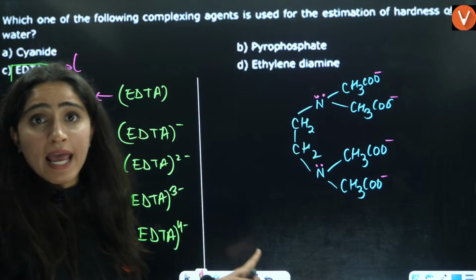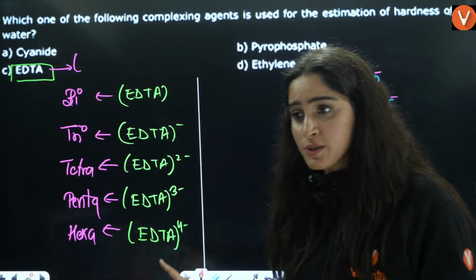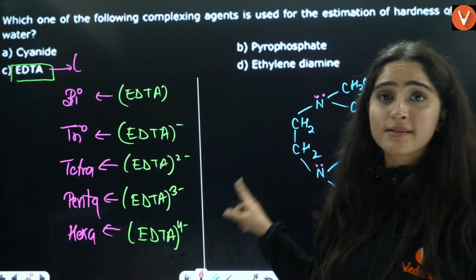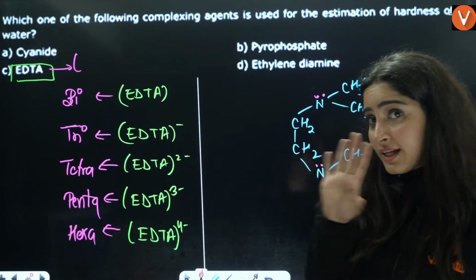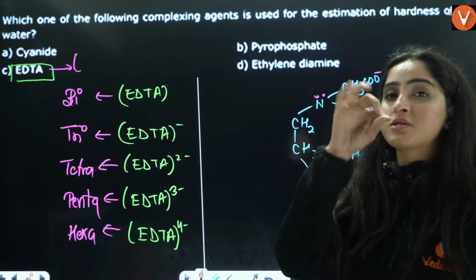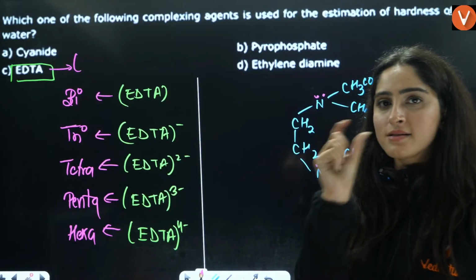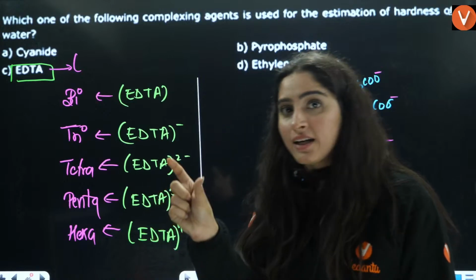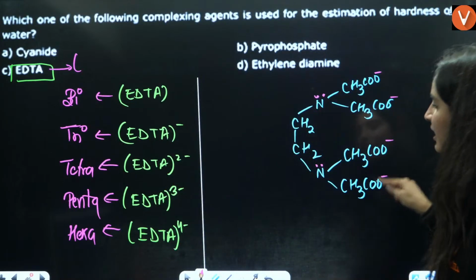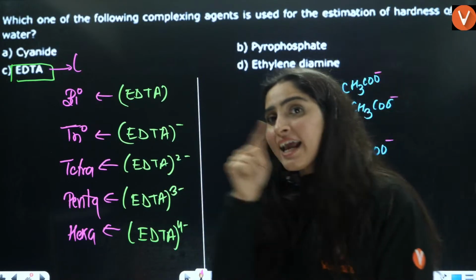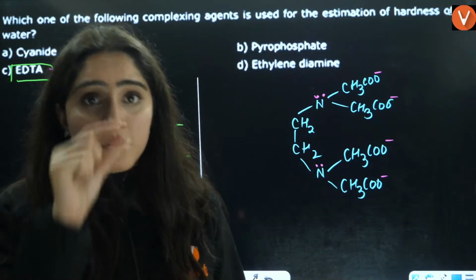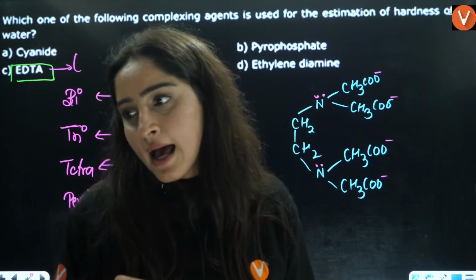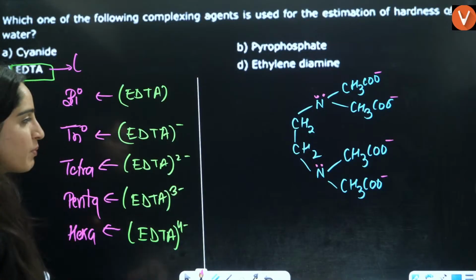EDTA 4 negative is a hexadentate ligand. That's why I'm explaining this. Otherwise, EDTA is not a negative ion; it depends what you are answering. Ethylene diamine tetraacetate, acetate means you're talking about an ion here. If you say acetic acid, that is not an ion. So just see these little things in the exam, otherwise the question will be simple only.